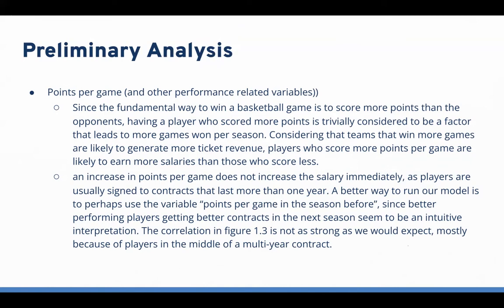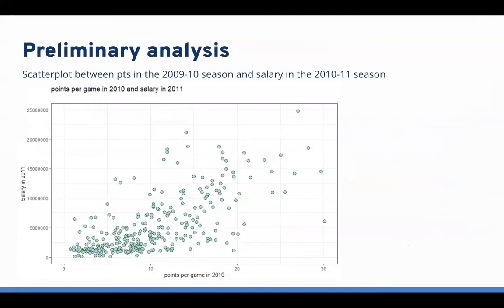So a better way to run our model is perhaps to use the variable points per game in the season before, since better performing players getting better contracts in the next season seems to be an intuitive interpretation. And here is the scatter plot between points per game in the 2009 to 2010 season and salary in the 2010 to 2011 season. You can also find the positive effect between these two variables.